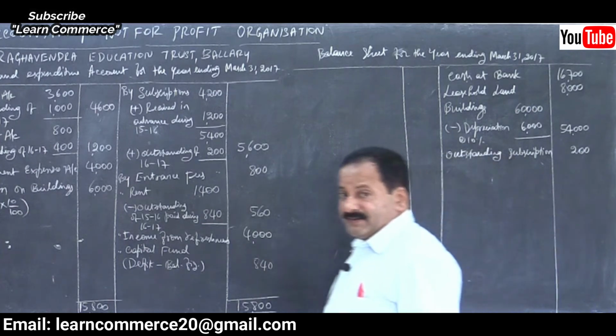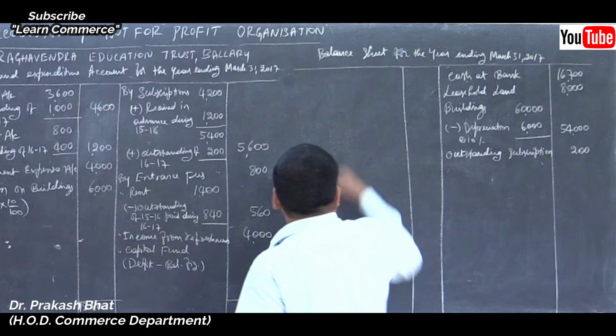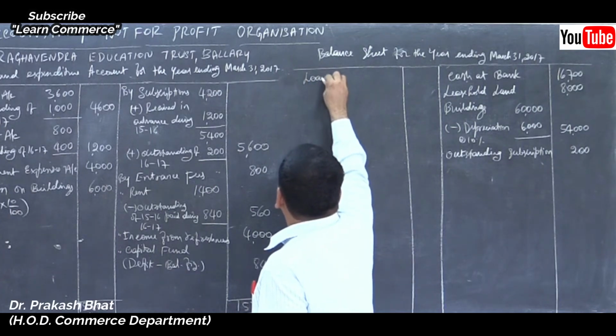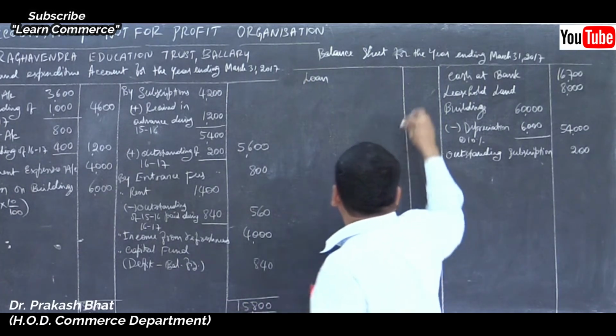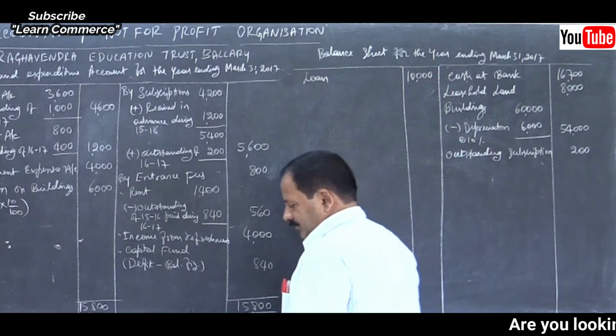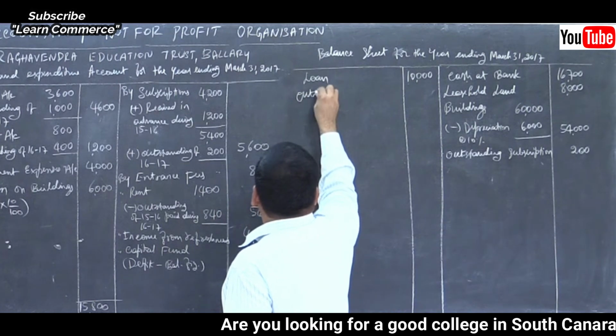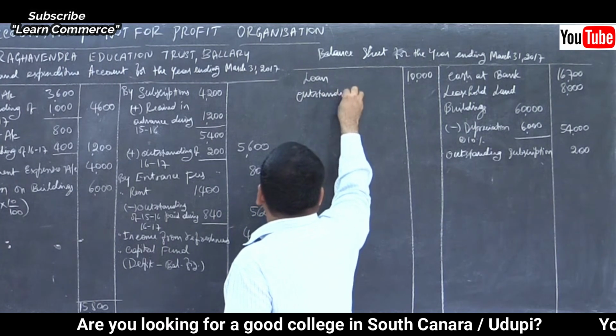Moving on to the liability side. There is an outstanding loan. First item is loan, 10,000. No change. Outstanding expenses 1,000.